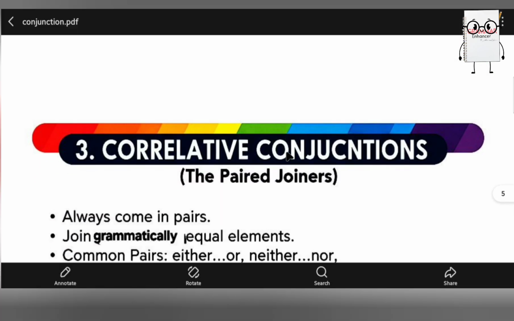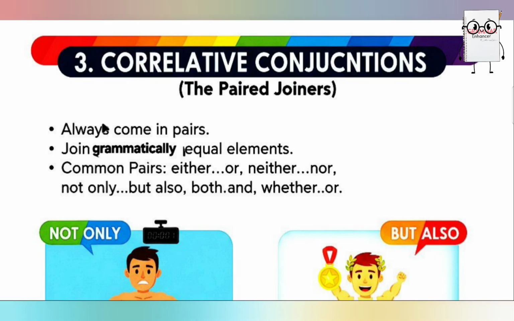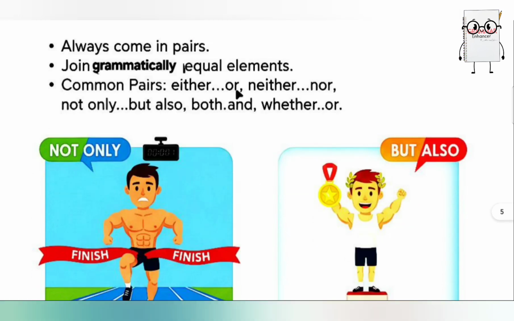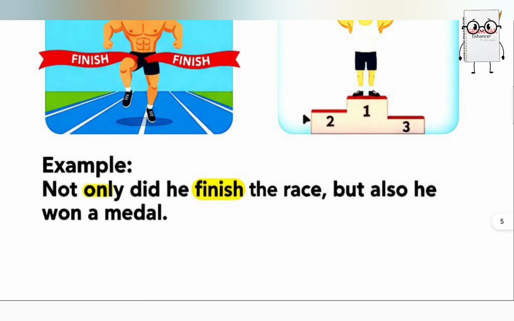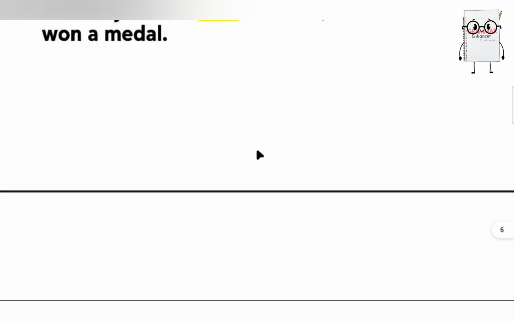Let's move on to the third one, correlative conjunction. It always comes in pairs and joins grammatically equal elements. Common pairs are either or, neither nor, not only but also, both and, whether or. Here is an example. Not only did he finish the race, but he also won a medal.